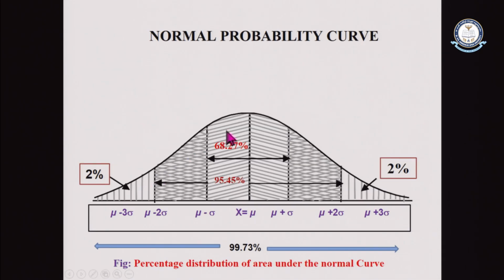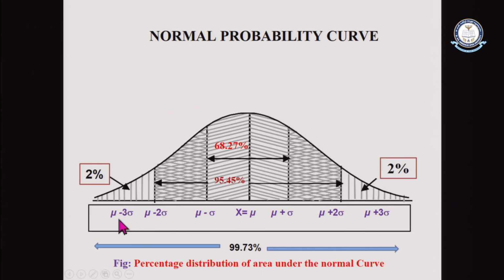Whatever we just discussed, I have shown in this picture, a bell shaped curve. This is called the percentage distribution of area under the normal curve. Up to this is 68.27%, the 1 sigma limit. Up to this point are the 2 sigma limits. If I take the entire data, it is 99.73%. This is the 3 sigma limits.